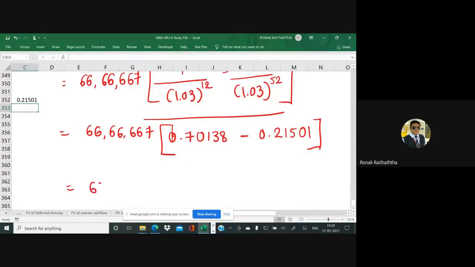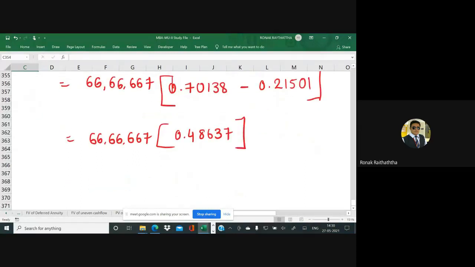So equal to 667 in bracket, equal to 0.70138 minus 0.21501. So we get 0.48637. And if you multiply that by 667, you get the PV of deferred annuity.